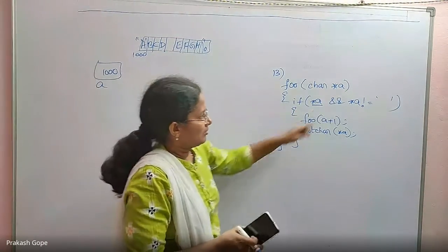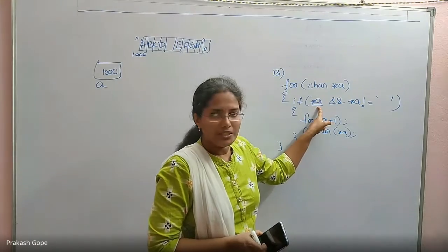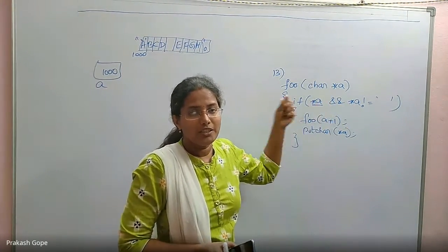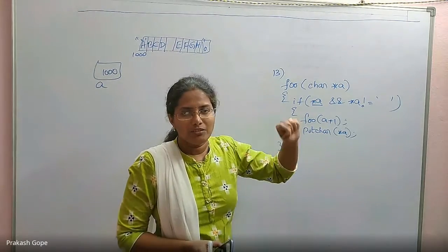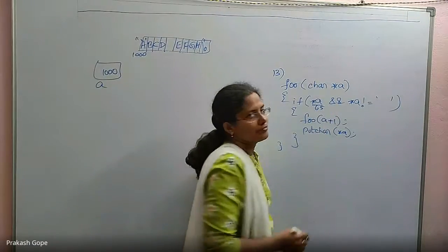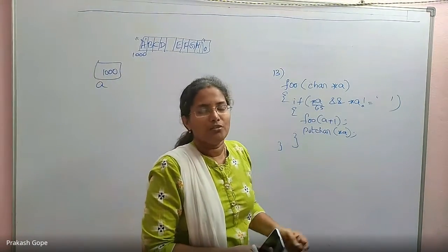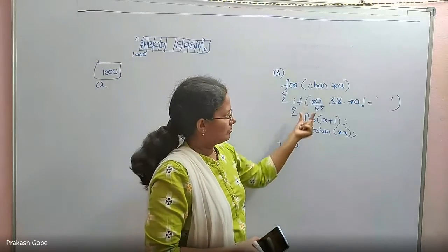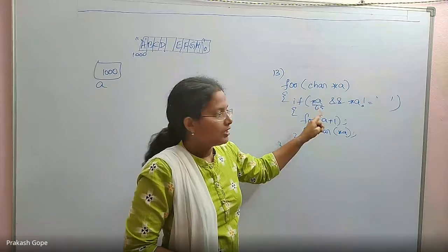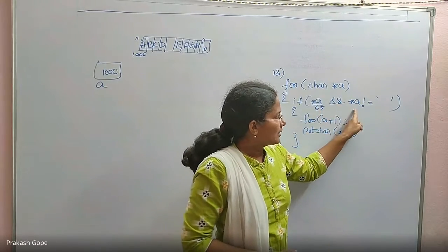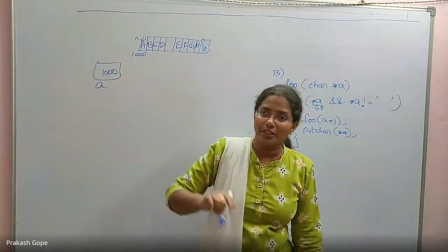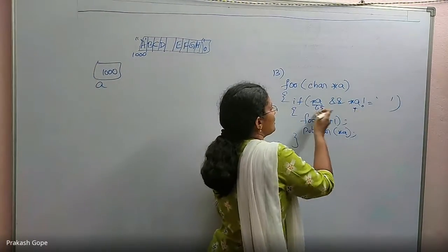I have passed a character, but during the comparison, obviously it gets converted. So character A converted to integer is nothing but its ASCII code. ASCII code is 65, which is a non-zero value. Any non-zero is true. So if I say just if star A, it is true. And star A not equal to space: yes, star A is character A, it's not a space. So this is also true.